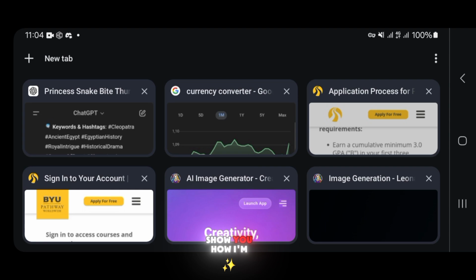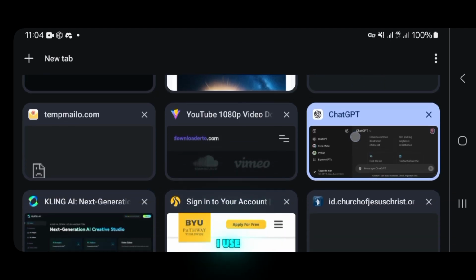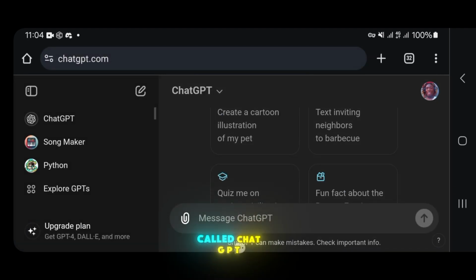Today, I would like to show you how I'm able to generate a full song using AI. And without wasting much time, let me go to my first tool that I use. So, my first tool that I use is called ChatGPT.